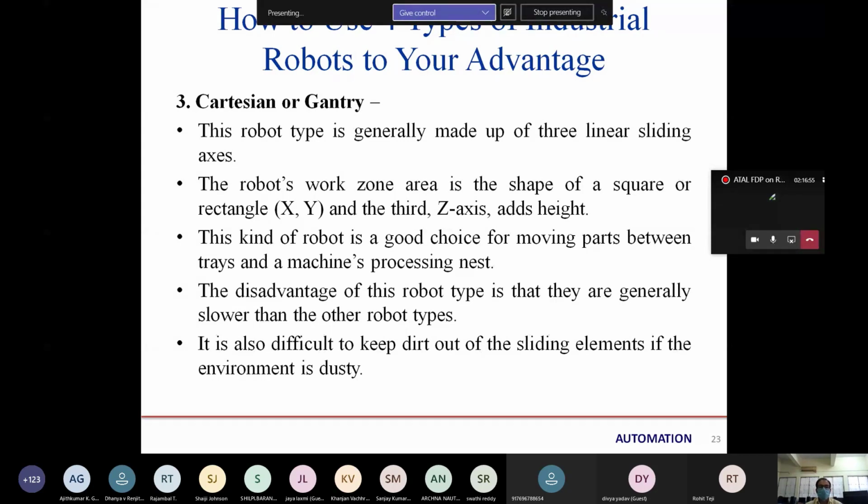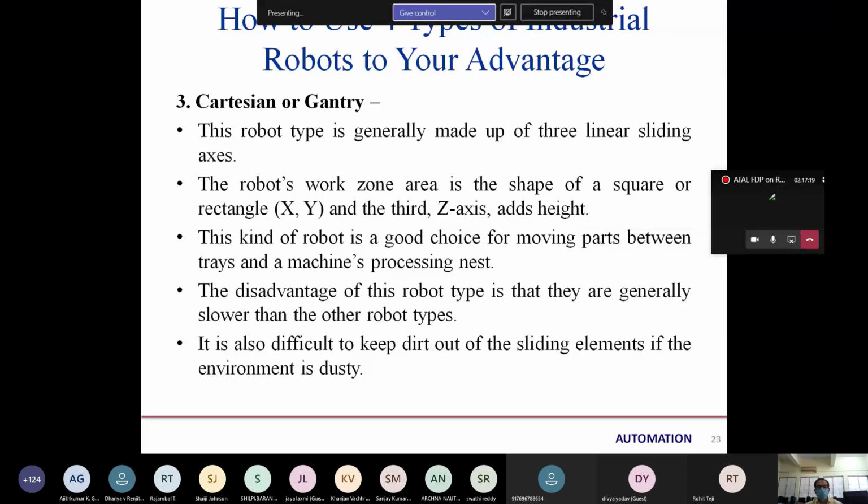This robot type is generally made up of 3 linear sliding axes, that is X, Y and Z. And the robot's work zone area is the shape of a square or it can be rectangular. Basically the third axis, Z axis, adds height. So this kind of robot is a good choice for moving parts between a tray and a machine processing nest.